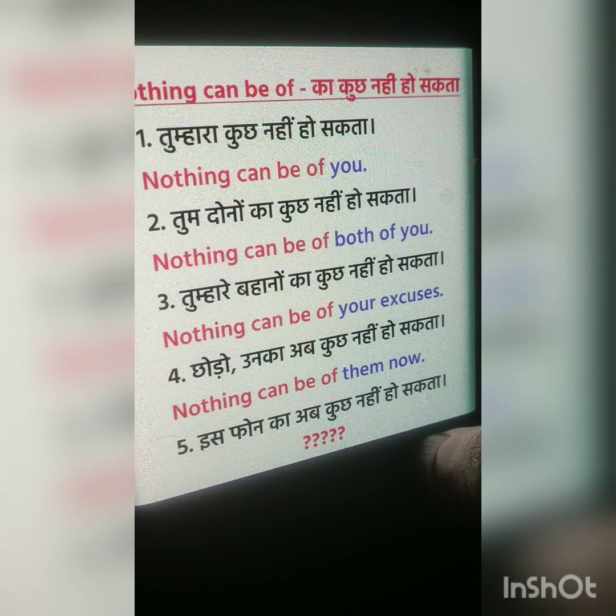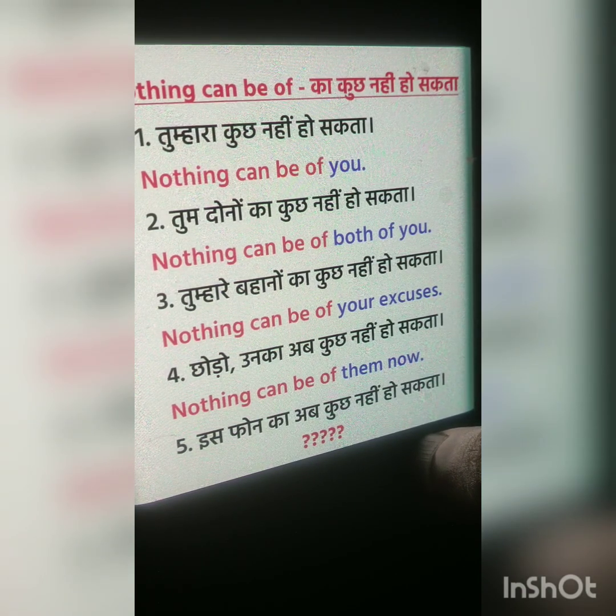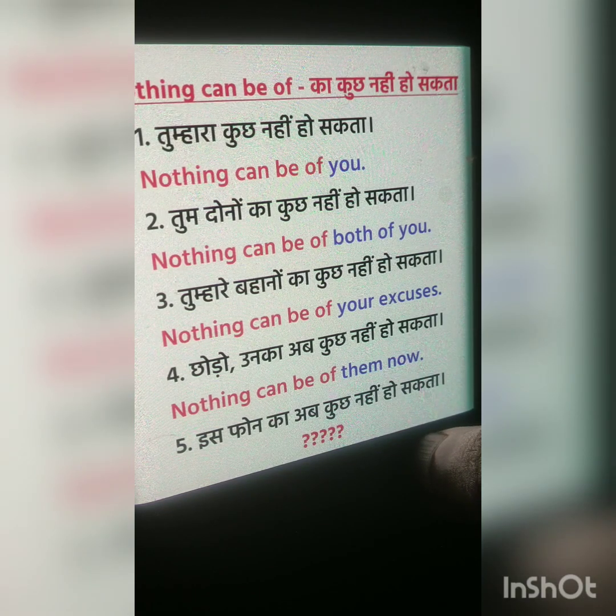For example, you see, तुम्हारा कुछ नहीं हो सकता: nothing can be of you. That means "nothing can be of", and after that the remaining part of the sentence will come, you. I think you wrote already? Yeah. Okay. Next, तुम दोनों का कुछ नहीं हो सकता. The second one I will be telling you, and like that you will be making the 3rd, 4th and 5th.